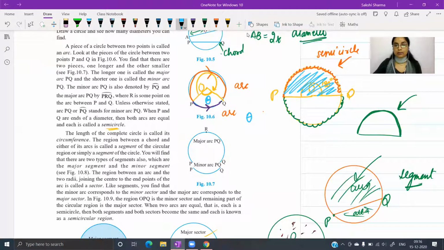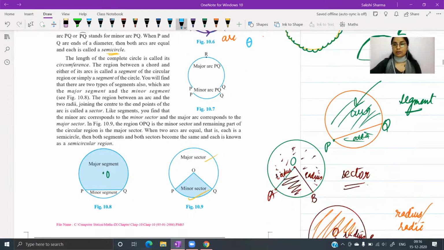सो यहाँ पे हमारे पास जो सेंट्रल एंगल होगा, if it is less than 180, you will call the arc or the segment or the sector minor. Otherwise, if it is greater than 180, you will call it major arc, major segment, or major sector. And in case theta becomes equal to 180, you have two equal parts of the circle. Those two equal parts will actually be semicircular regions. The arcs will be semicircular arcs. Any questions at this point?